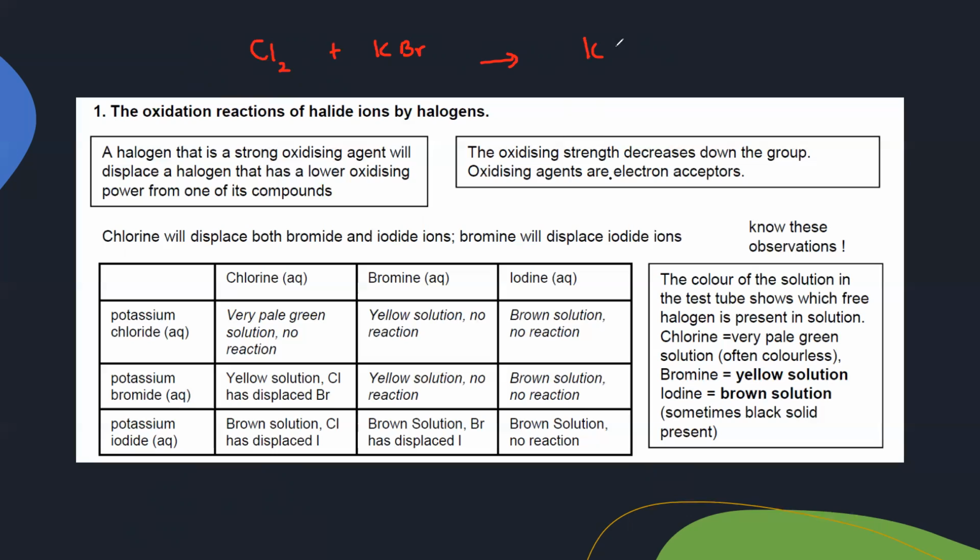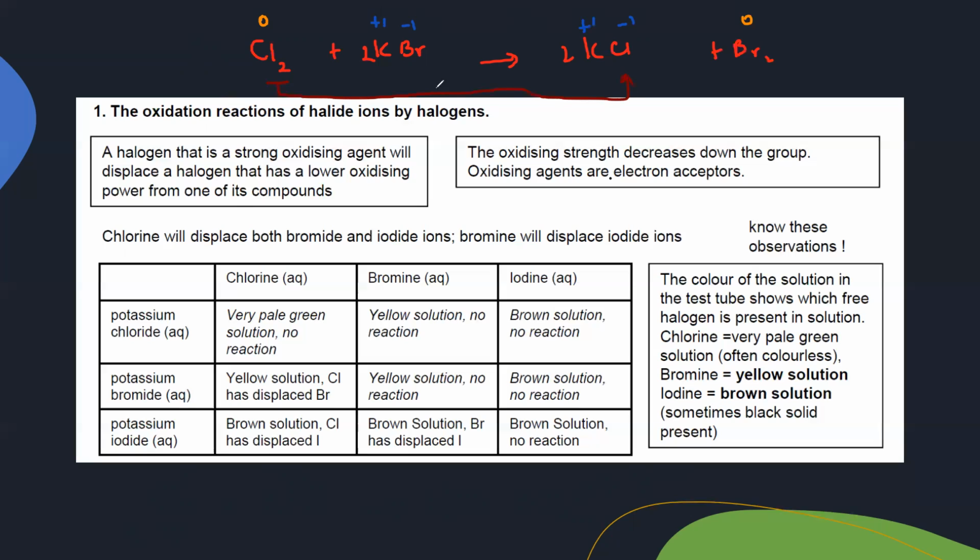So as a result, it will produce potassium chloride and bromine molecule. In element state, their oxidation number is 0, so chlorine is 0 and bromine is also 0. But when they form a compound, potassium belongs to group 1, so it loses 1 electron, bromine gains 1. Same thing, potassium loses 1, chlorine gains 1. So this chlorine molecule, originally it is 0, turned into -1.